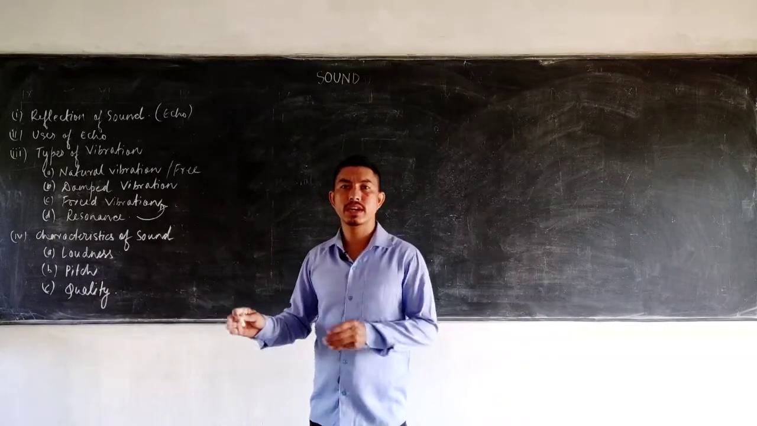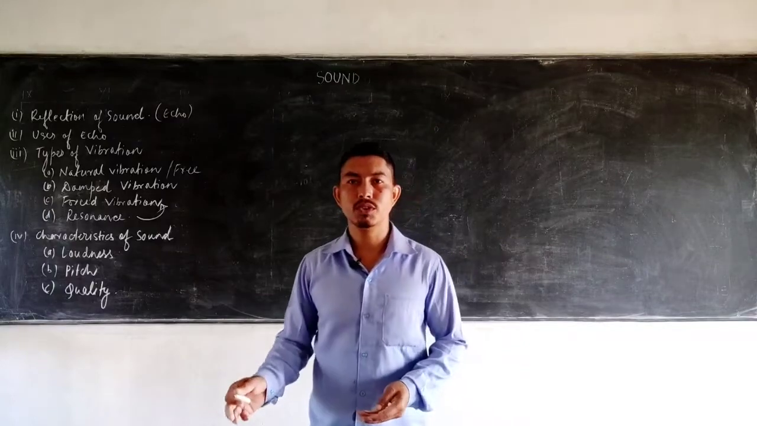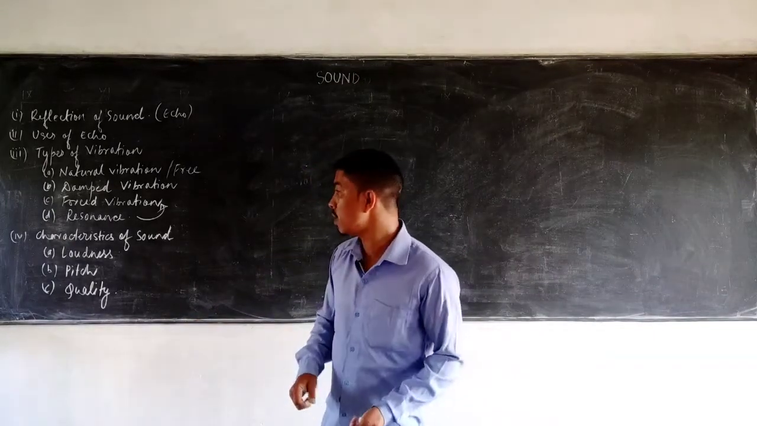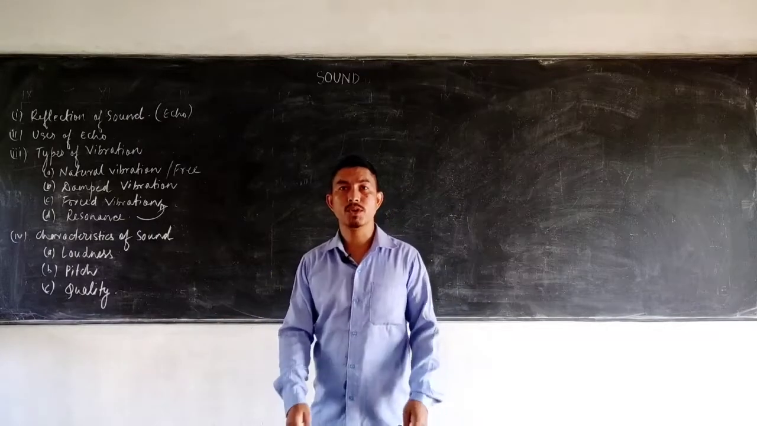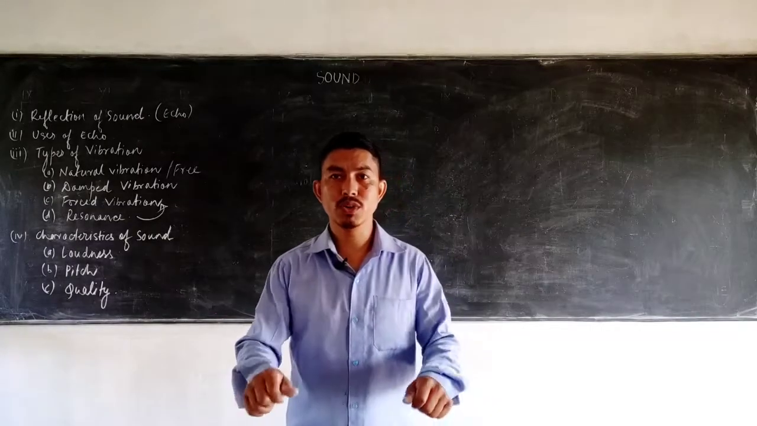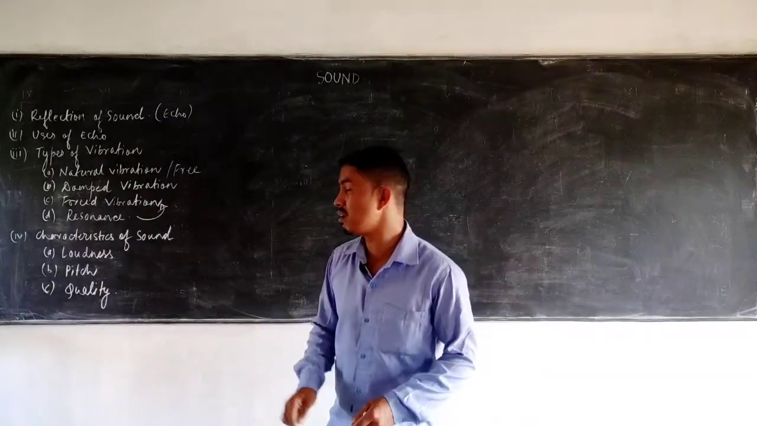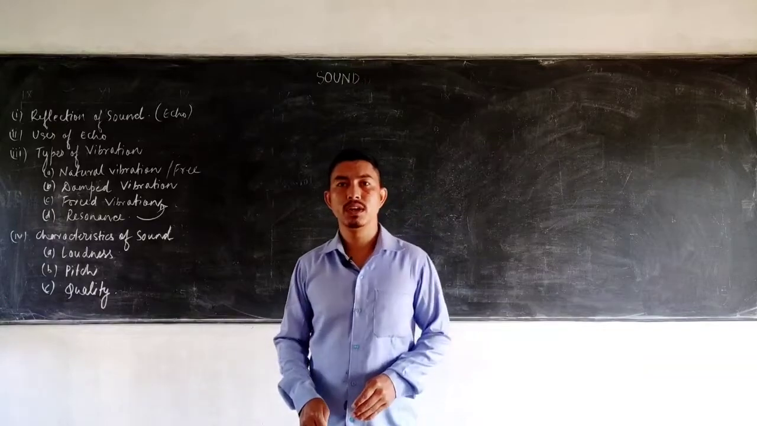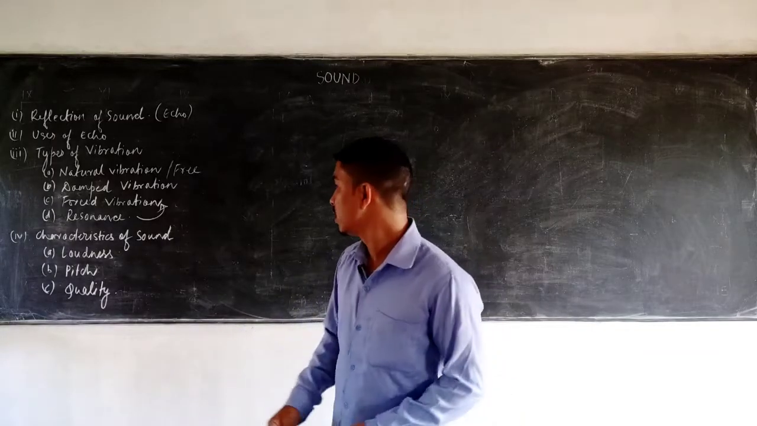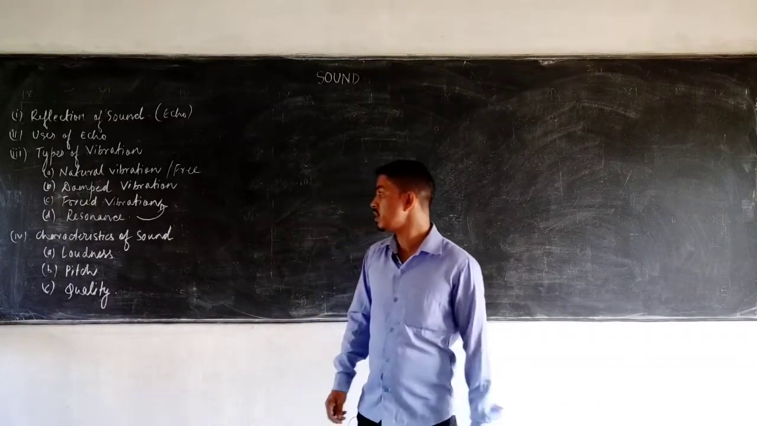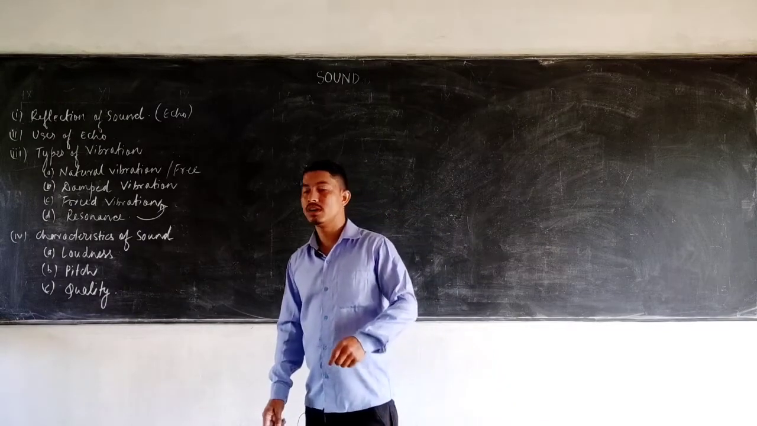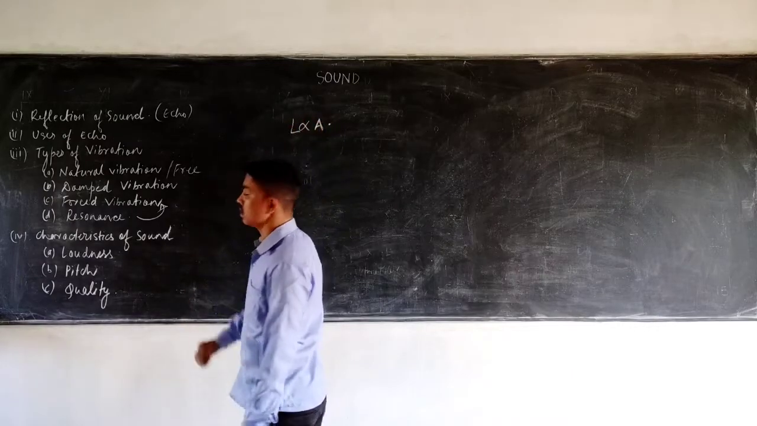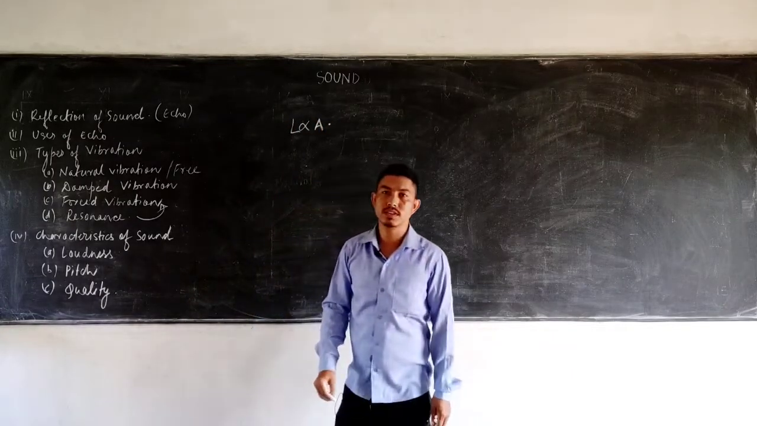The loudness is that characteristic of sound that helps us to differentiate between a loud sound and a faint sound. For example, when a train honks, it produces a loud sound, and when a scooty honks, it produces a faint sound. The loudness of sound depends upon the amplitude. It is directly proportional to the amplitude. The greater the amplitude, the louder the sound.